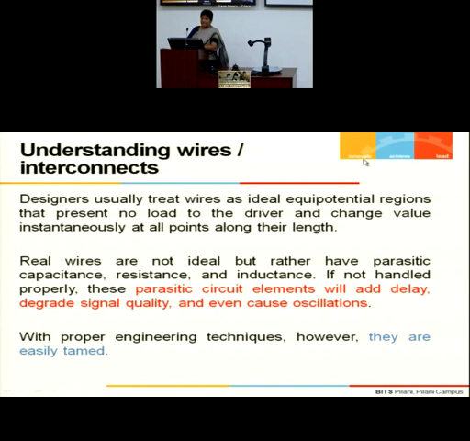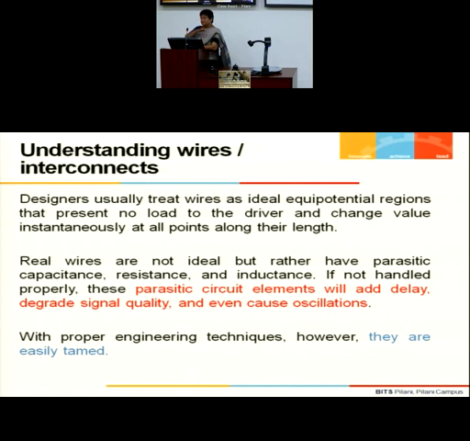And why are they not ideal? There is a reason for that. Because they have parasitic properties attached to them. And what are these parasitic properties? They have a capacitance attached to them. They have a resistance attached to them. They have an inductance attached to them.